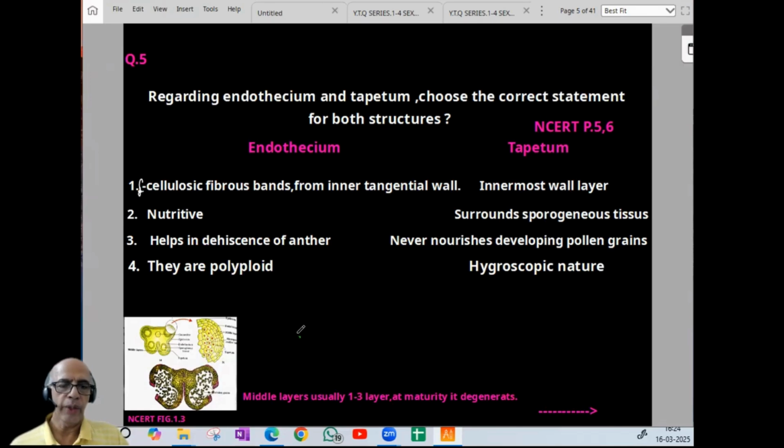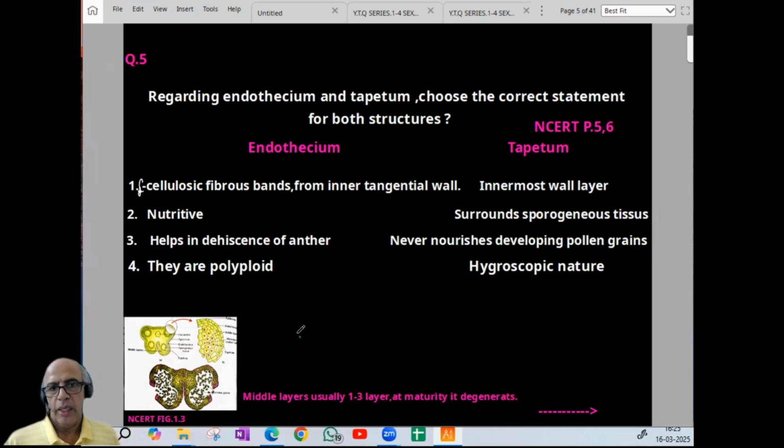Here, regarding endothecium and tapetum, remember the endothecium statement should be applicable to endothecium, and the tapetum statement only to the tapetum. Both sides should be right, then only it can be the answer. Endothecium: cellulosic fibrous bands on the inner tangential wall. Right. Tapetum is the innermost wall layer. Right. Second one, endothecium is nutritive, wrong, so gone.